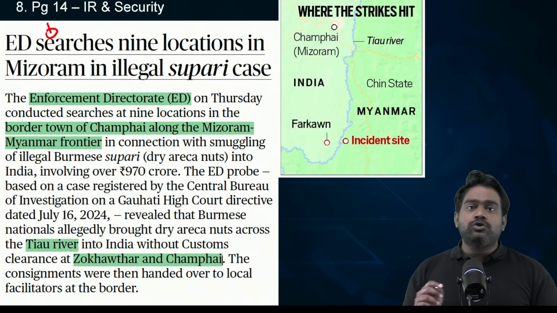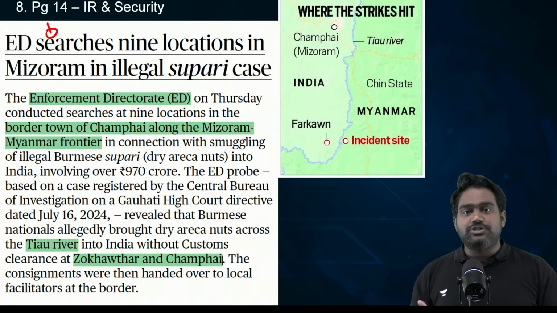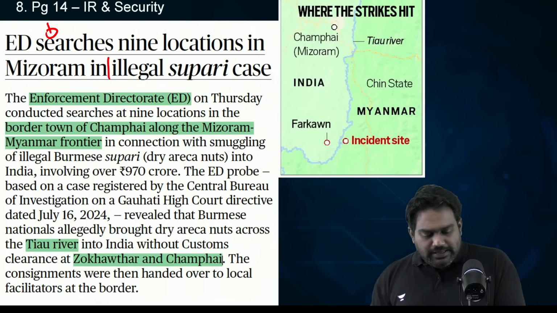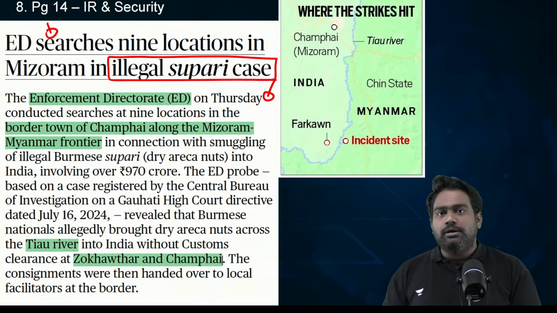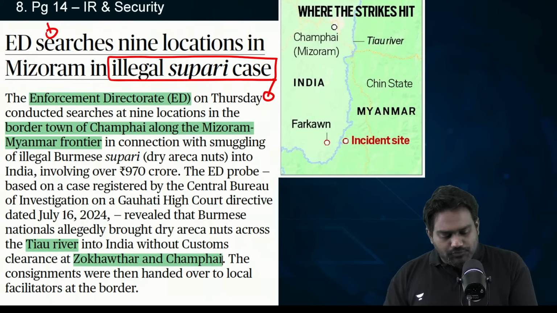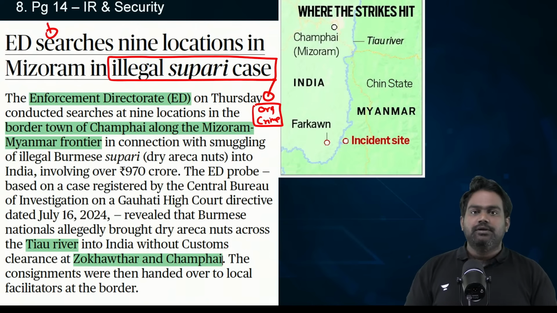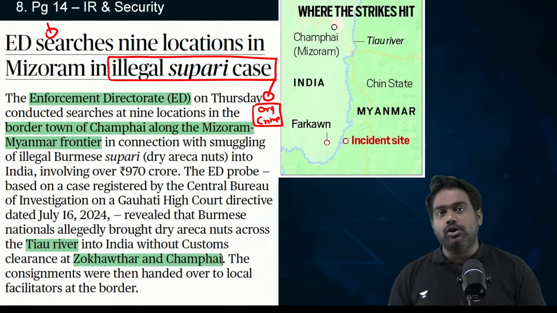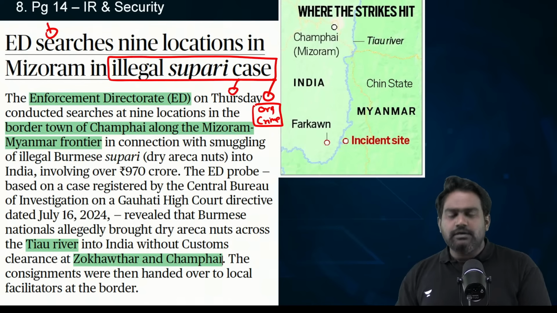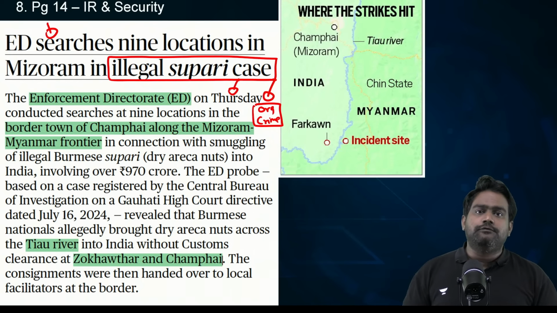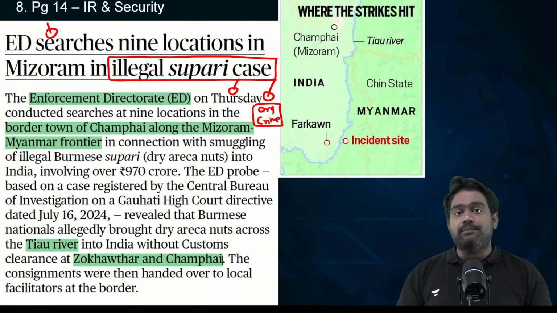Next, the Enforcement Directorate has carried out searches in Mizoram in illegal Supari case. Now, the case itself is irrelevant, but what we need to understand is the prevalence of organized crime along the India-Myanmar border. India shares a sensitive 1,643-kilometer border with Myanmar, right? So there is a lot of trafficking that happens into India. There is a trafficking of drugs, narcotics, arms and weapons, wildlife trafficking, human trafficking, and other illegal contraband.